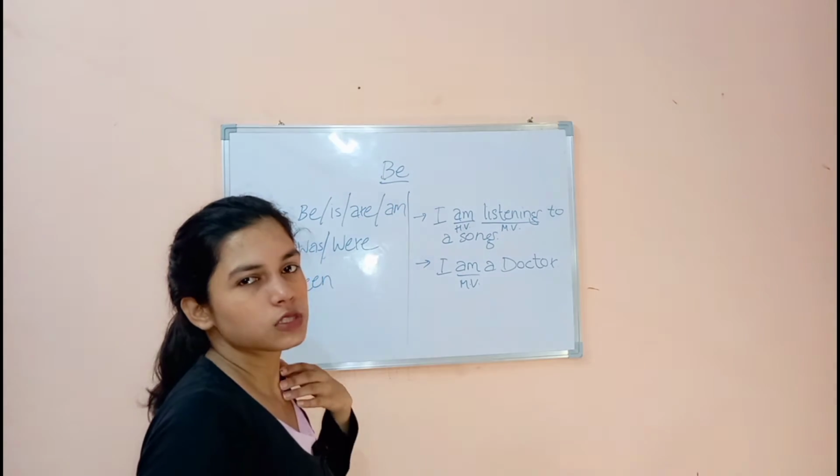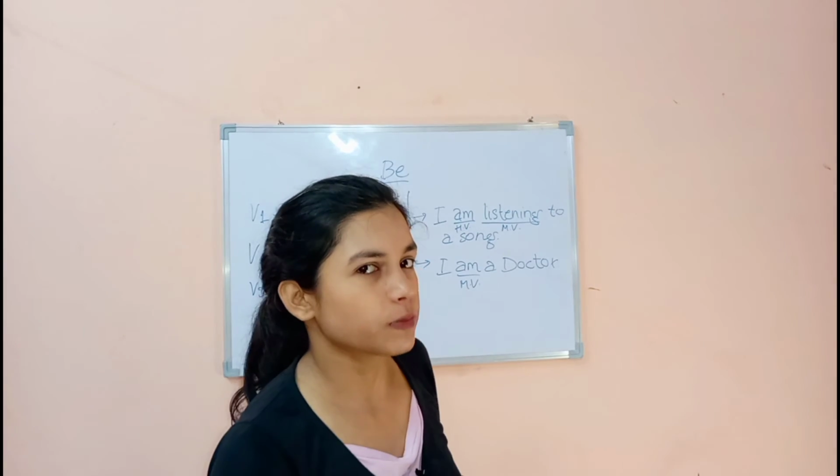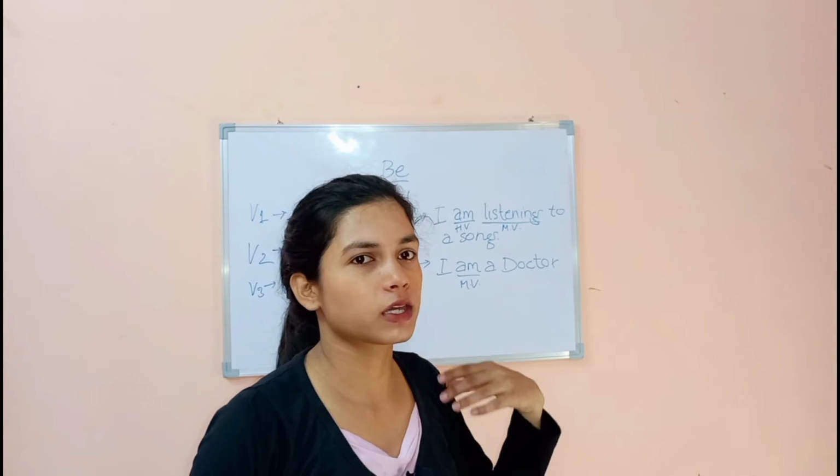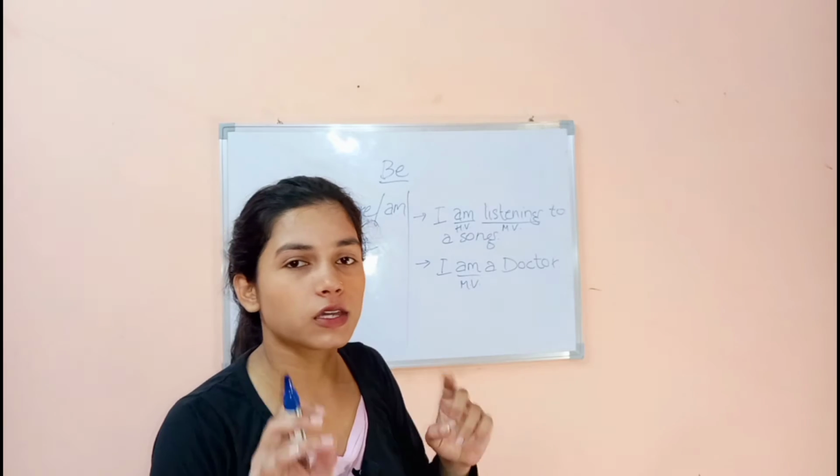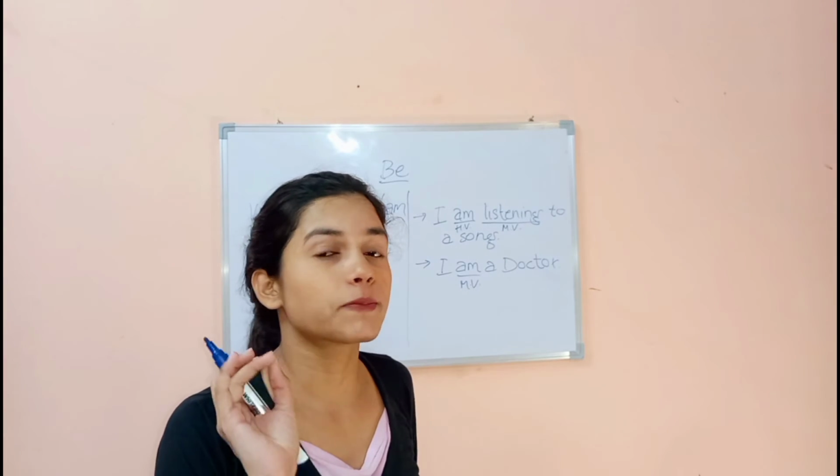You can also use be. Suppose, will you be my partner? Will you be my coach? Anything. Okay, so this is the first form. And here, be is used as a main verb.